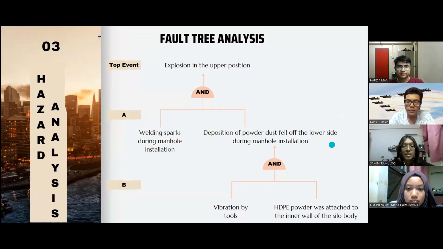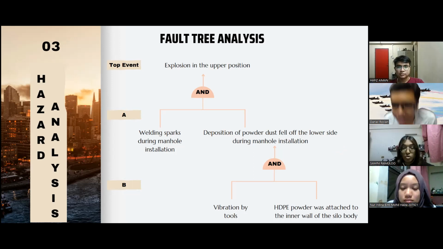Thank you, Hafiz. Let's proceed with hazard analysis. So basically, there are various methods to carry out hazard analysis, such as fault tree analysis, inventory analysis, boundaries, barrier diagrams, reliability data, human reliability, and also consequence models. So the method that we use for our project is fault tree analysis. Fault tree analysis is used to develop or investigate the causes of an event.